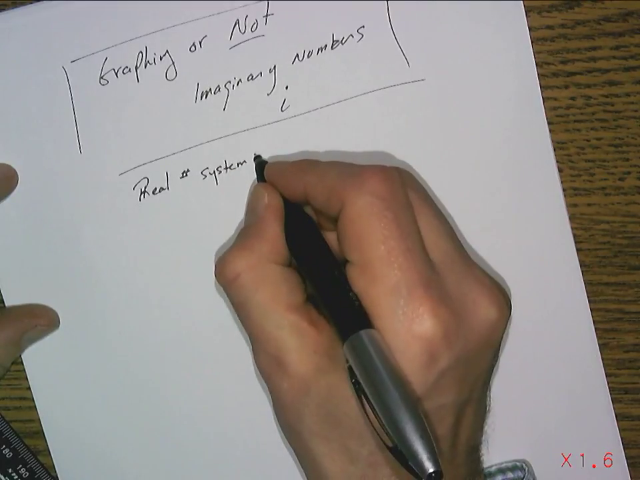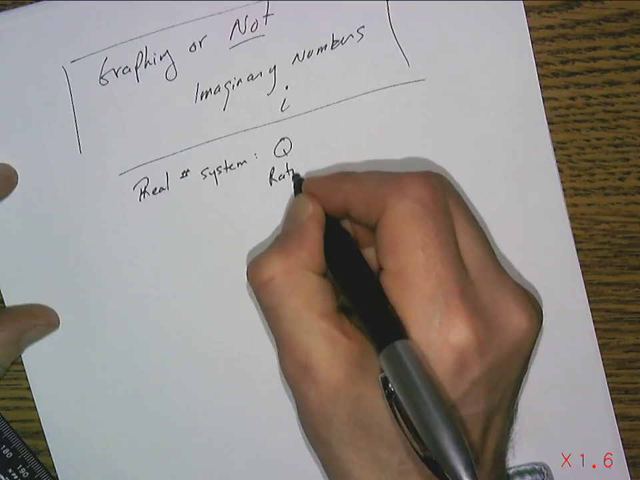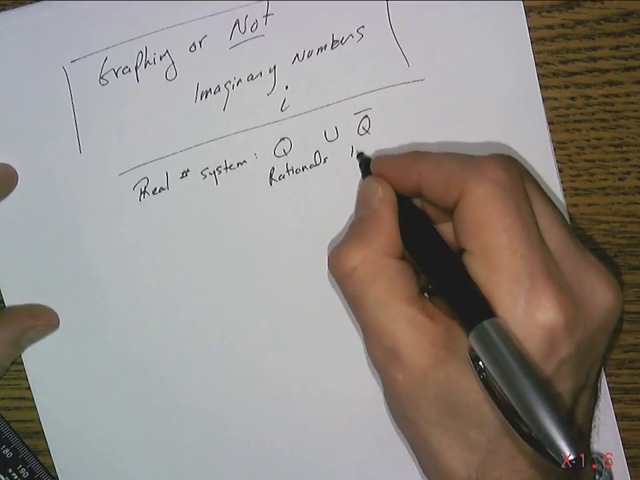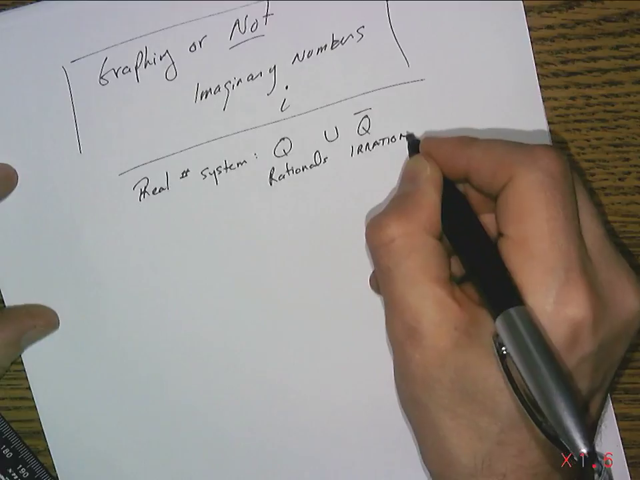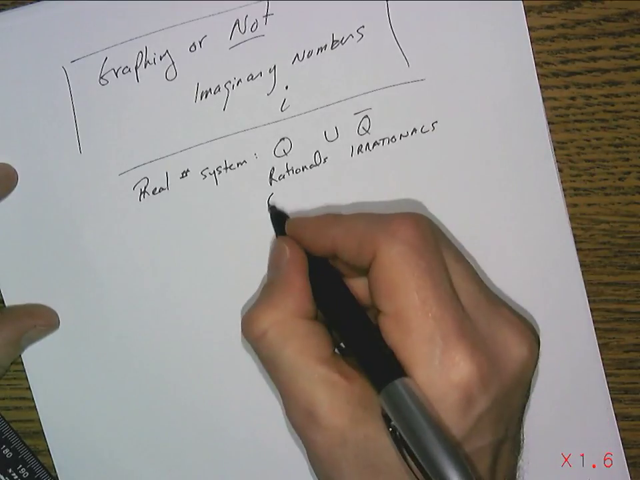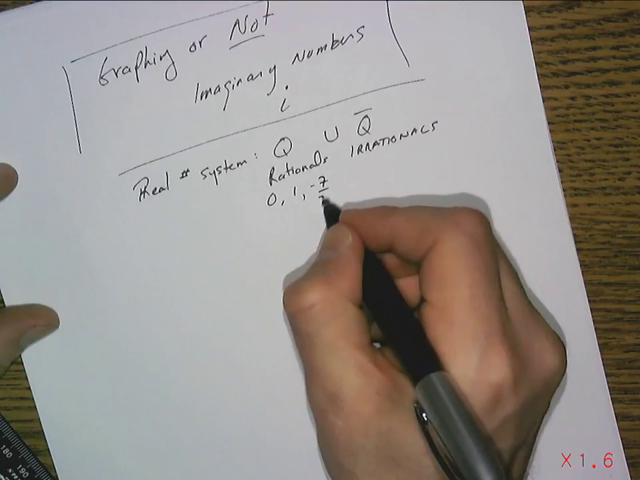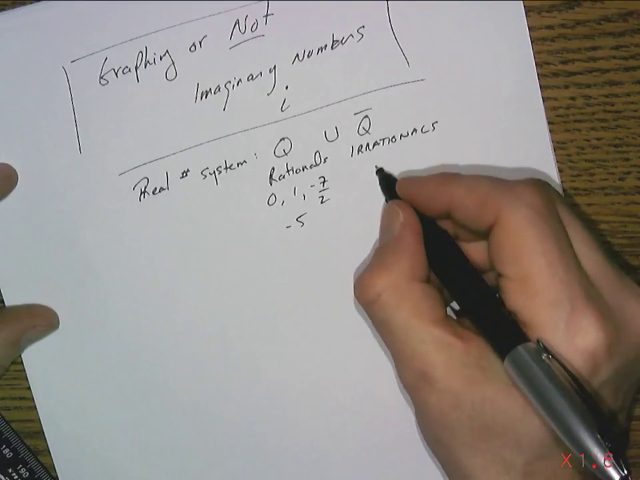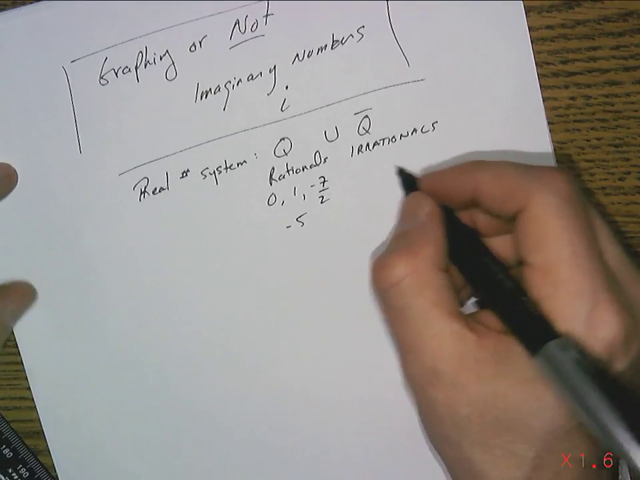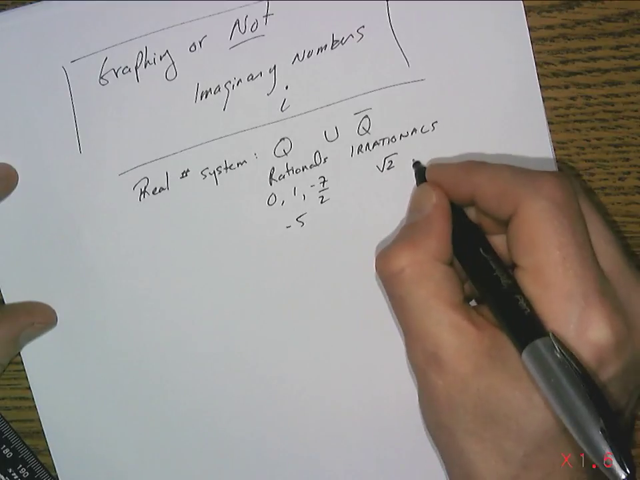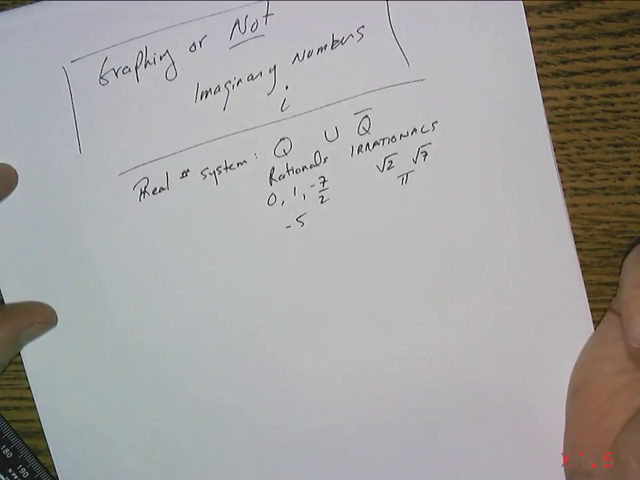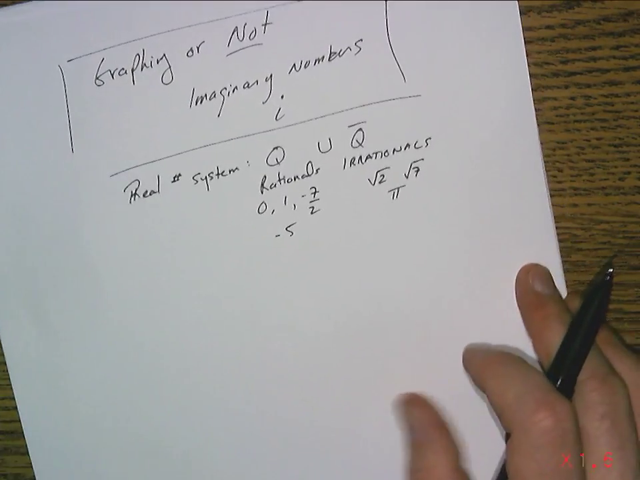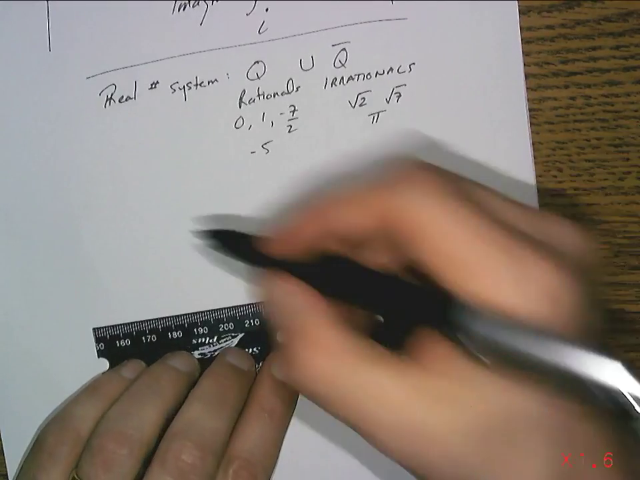The real number system is composed of all of the rationals with all of the irrationals. An example of a rational number is 0, 1, -7/2, -5. These are all rational numbers. An example of an irrational number would be a number that can't be put as a fraction a over b where a and b are integers, so it would be something like √2 or √7 or pi. Those are irrational numbers. So when we put all of these together, we get what we call the real number system. And we represent the real number system on a real number line.